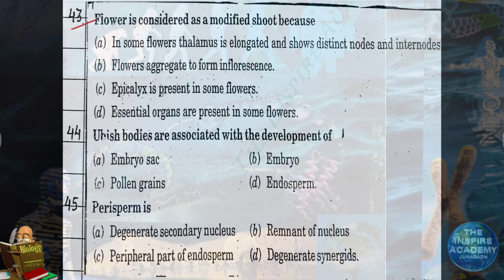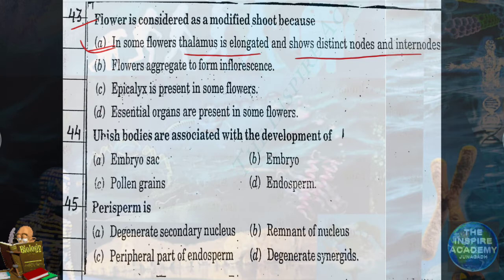Flower is considered as a modified shoot because shoot has nodes and internodes, and flower is the modified shoot. In some flowers, thalamus is elongated and shows distinct nodes and internodes. That's why flower is considered a modified shoot. Option A is correct.